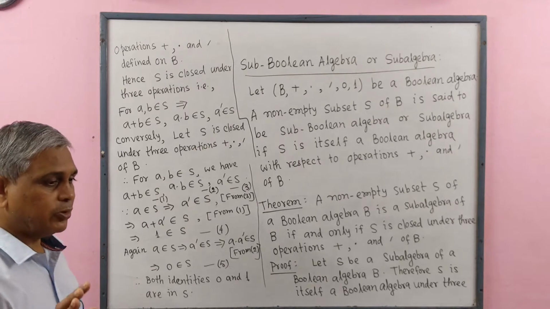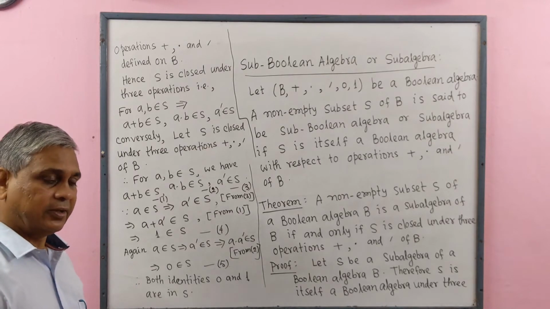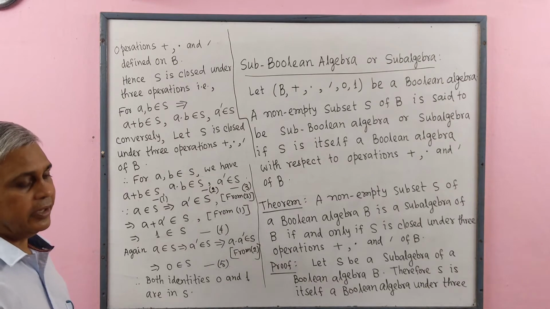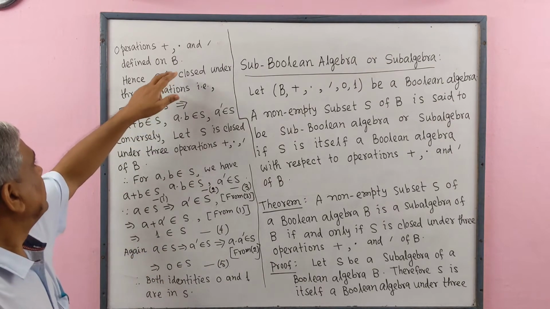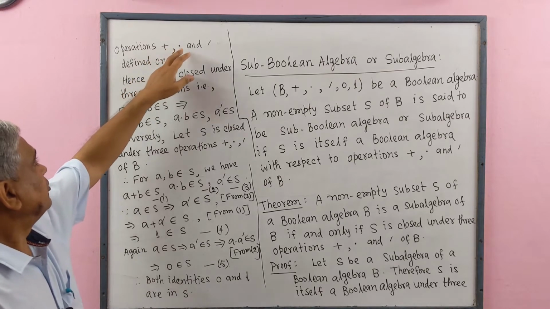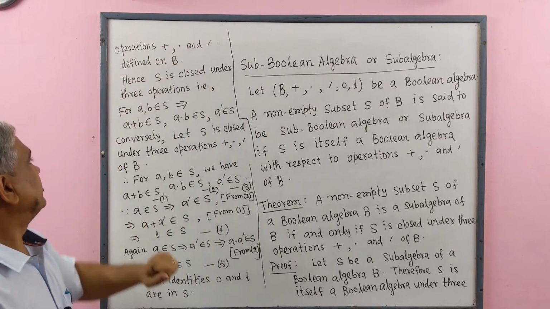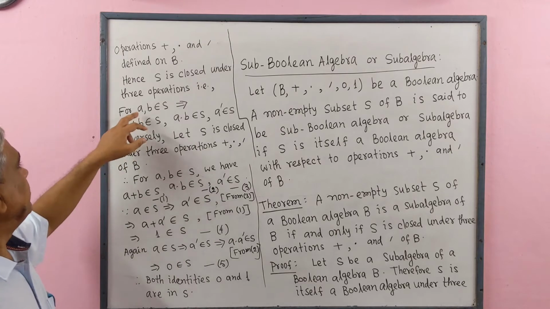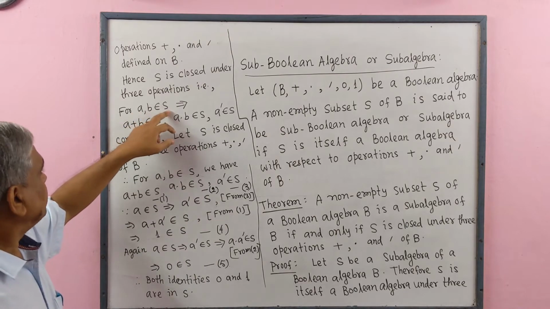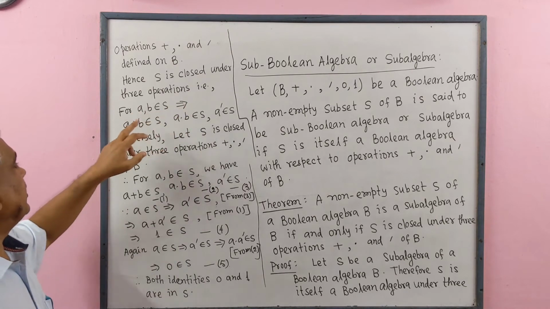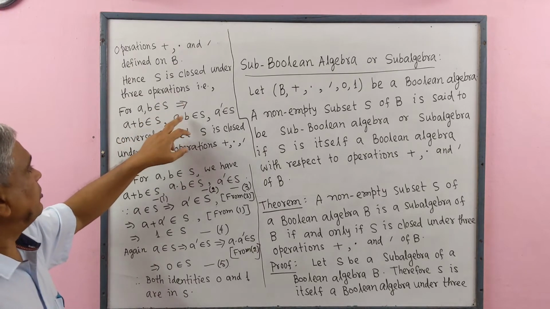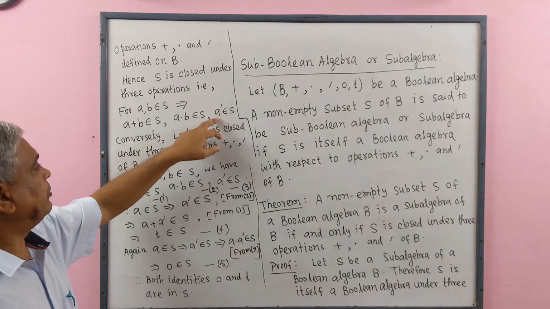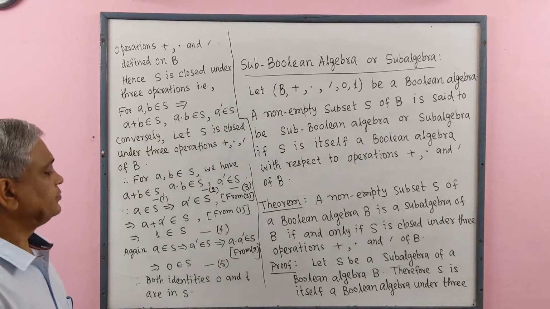As S is a Boolean algebra itself, it is closed under plus, dot and complement. That is, if A, B belong to S, it implies that A plus B belongs to S, A dot B belongs to S, and complement of A belongs to S.